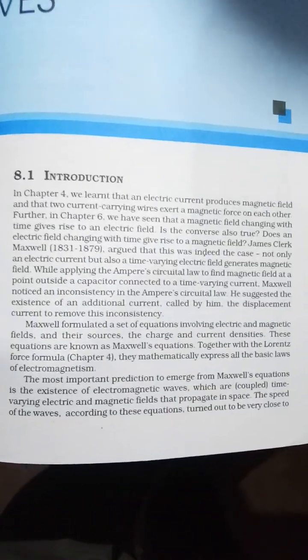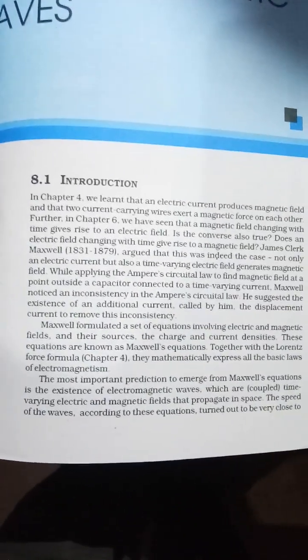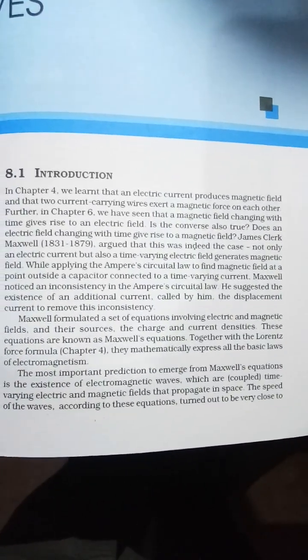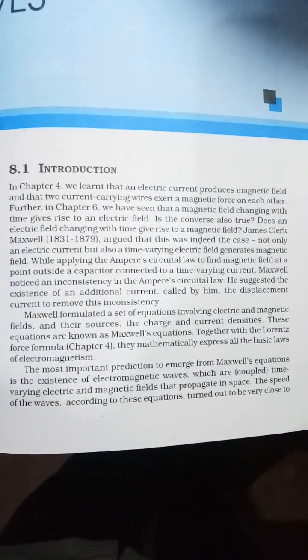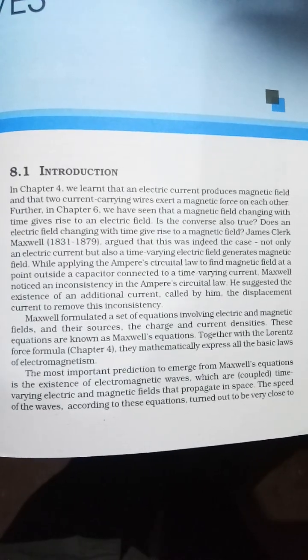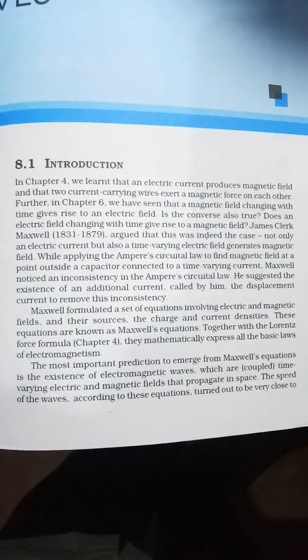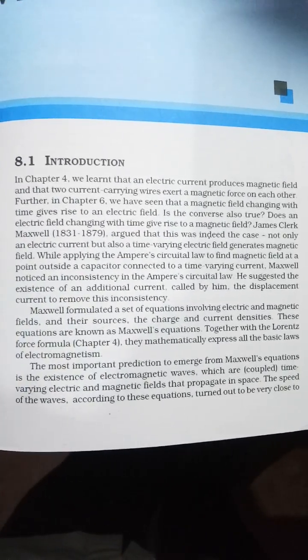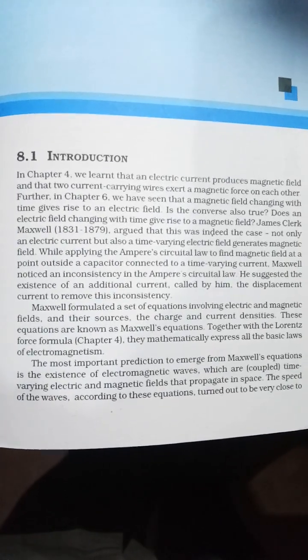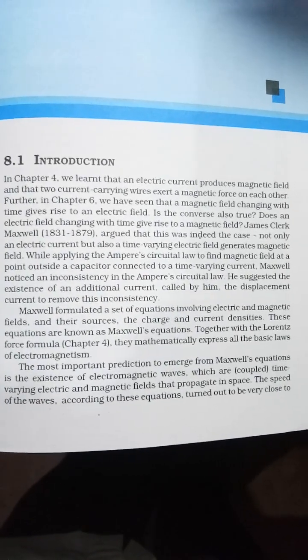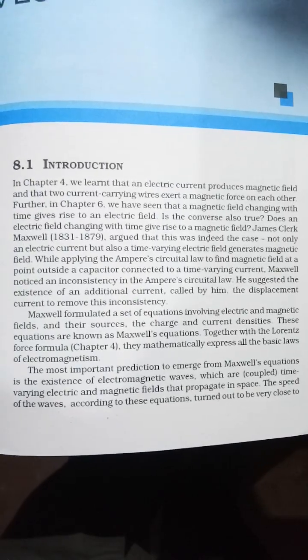Maxwell formulated a set of equations involving electric and magnetic fields and their sources, charge and current densities. These equations are known as the Maxwell equations, together with the Lorentz force formula, chapter 4 of the NCERT book. They mathematically express all the basic laws of electromagnetism.